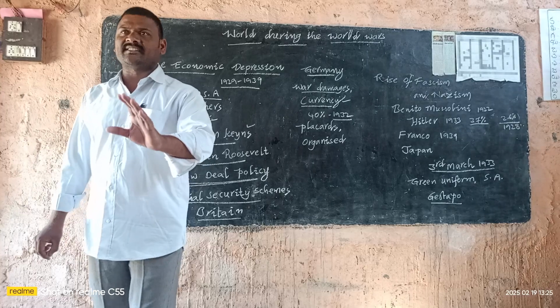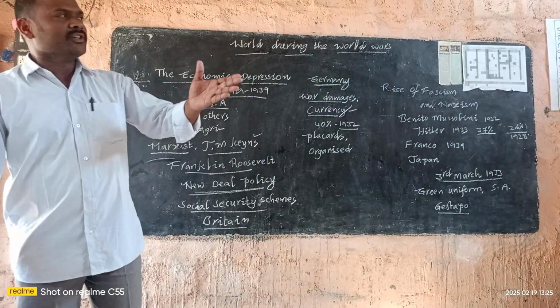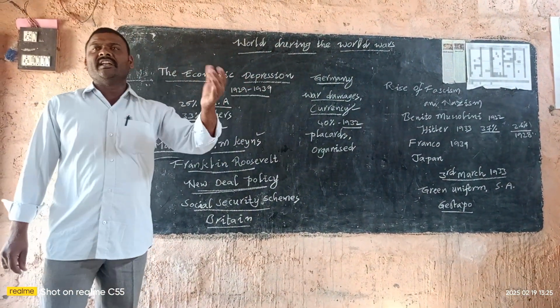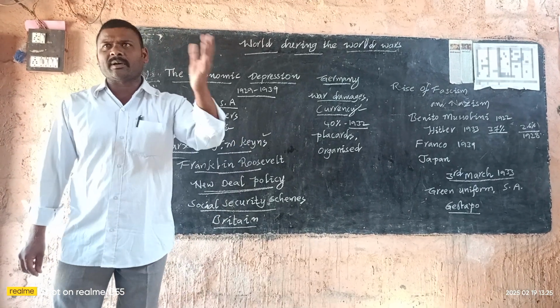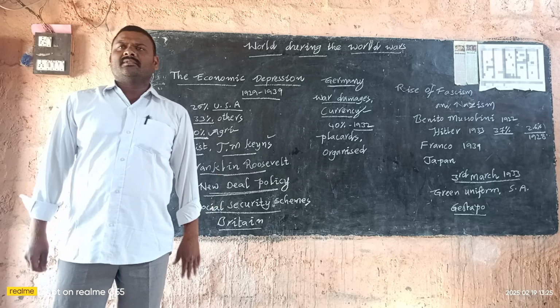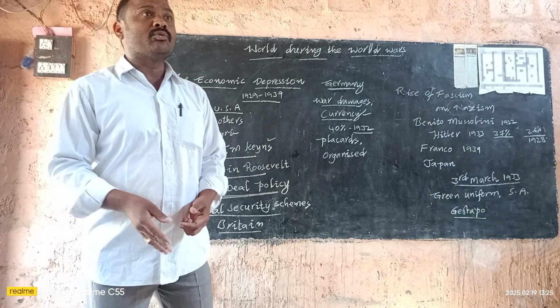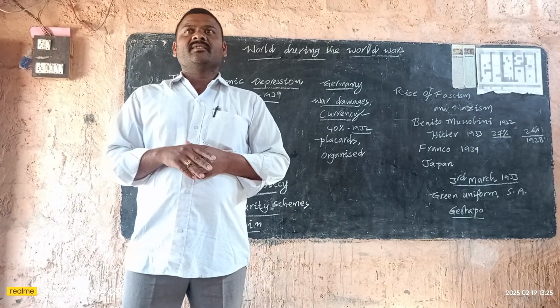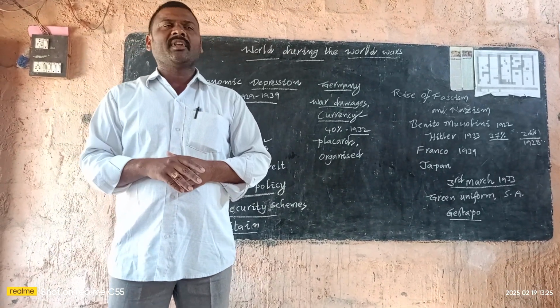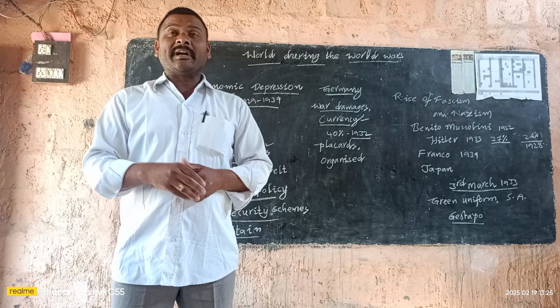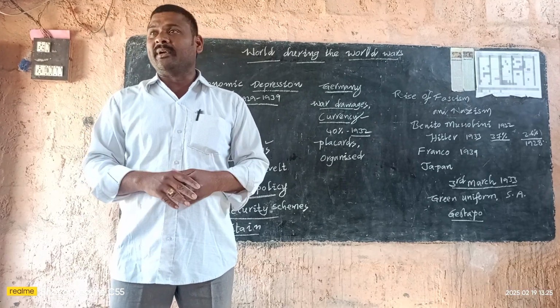Next, by the year 1932, industrial production was lessened to 40%. During this Great Depression, in any country there was a short supply. Due to the short supply, the demand for goods increased. The prices of the goods increased, but to buy the goods, there is unemployment.